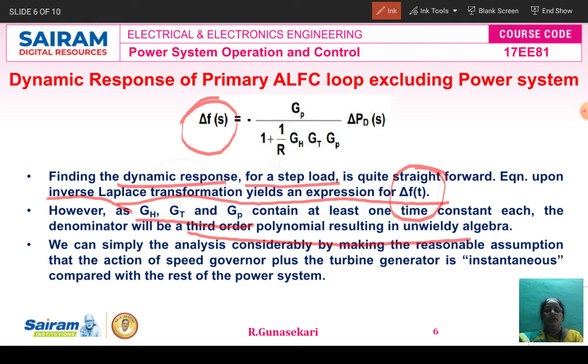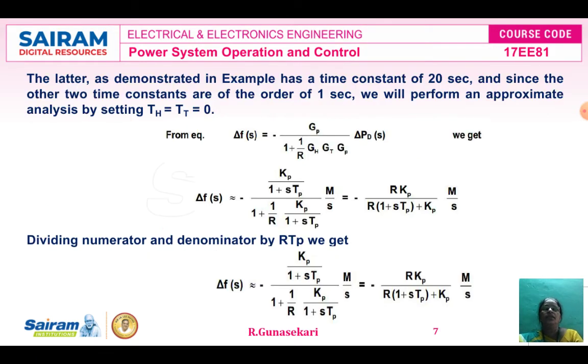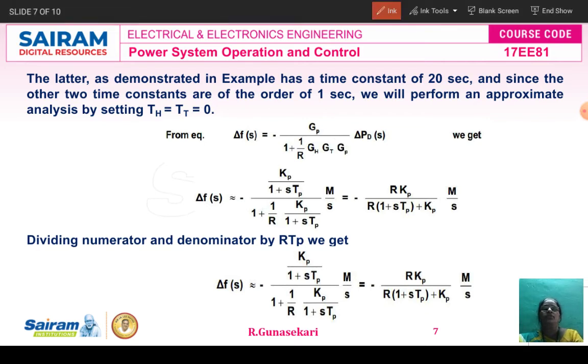Then the action of the speed governor plus the turbine generator is instantaneous. So therefore Gp is the transfer function of the generator, Gt is the transfer function of the turbine. Gh is nothing but the hydraulic valve actuator transfer function. Now you can see the equation. In this equation, that means the hydraulic time constant Th and the turbine constant Tt equal to 0.